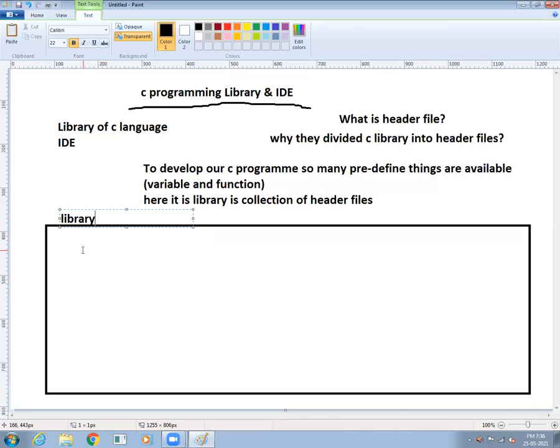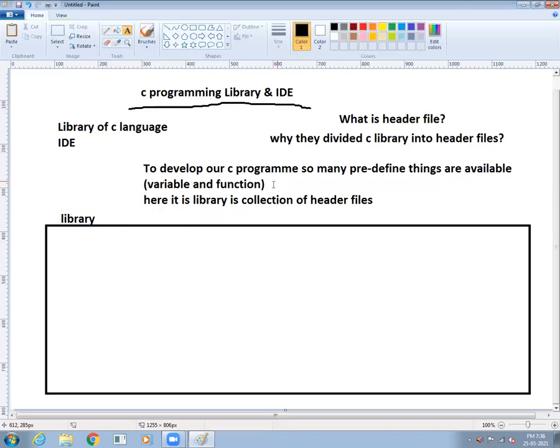All of these are divided into groups, and related groups are called header files. To develop our C program, so many predefined things are available.